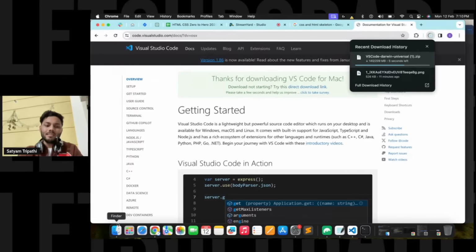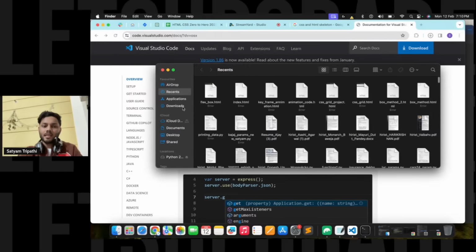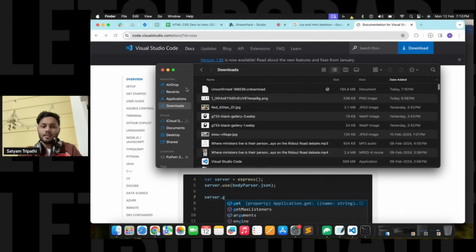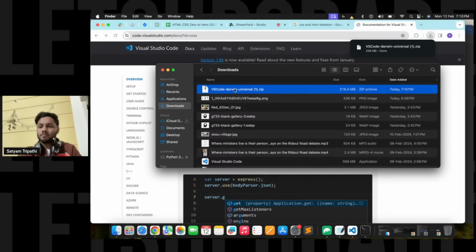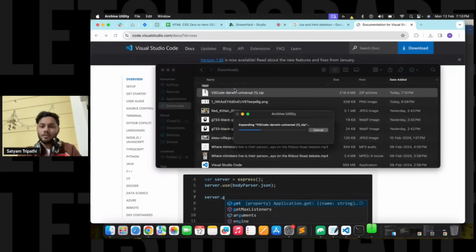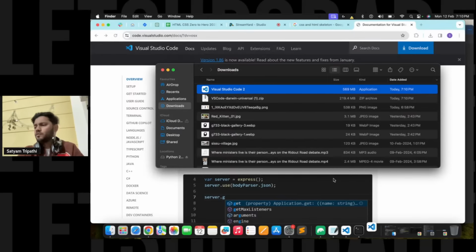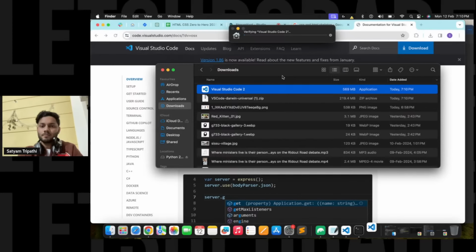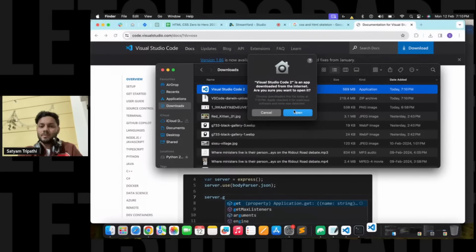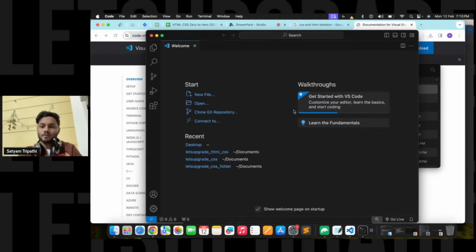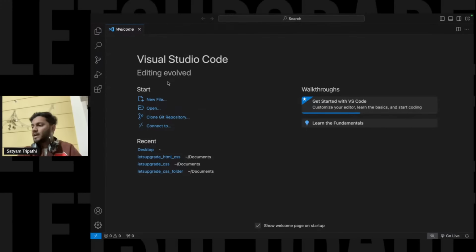All right. Once it is downloaded, just go to the downloaded part. Over here, you will be able to see my VS Code. Just click over here. It will unzip it. Again, click over here and follow the instructions. Over here, it is basically getting installed, nothing else. So this is your VS Code. This is the coding platform that we will be using.